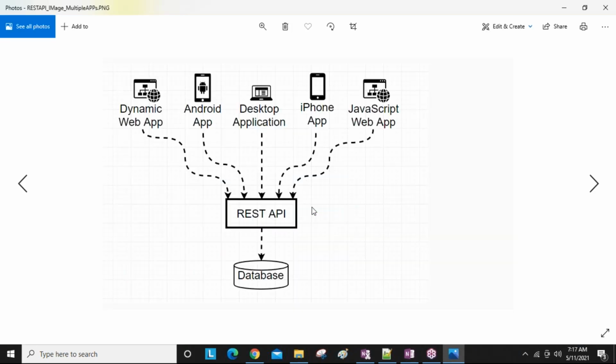So this one. See here. Our Django has a REST API.